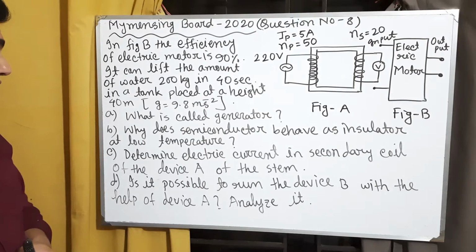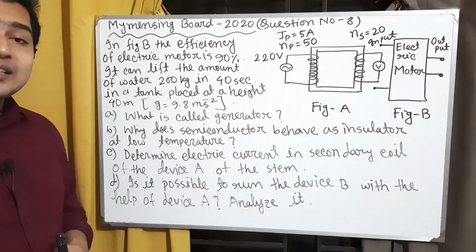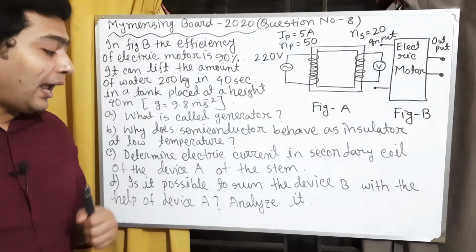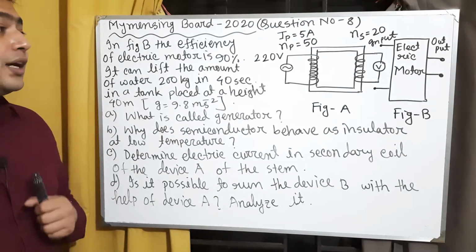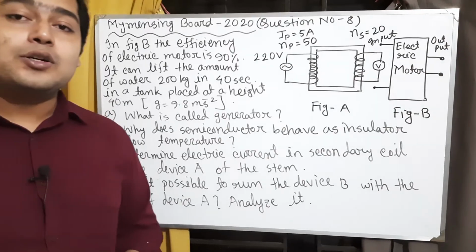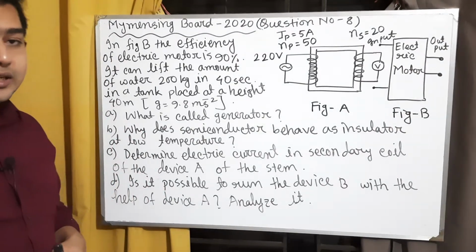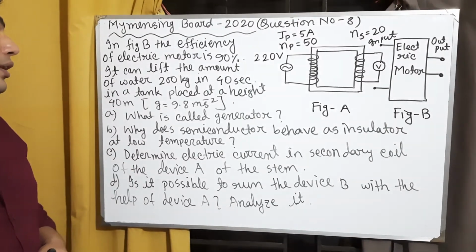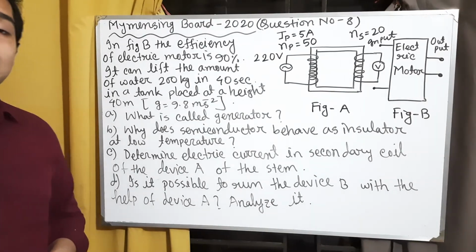Question D: is it possible to run device B with the help of device A? Analyze it mathematically. This is our today's creative question, and this is a board question. Let's solve this CQ step by step.